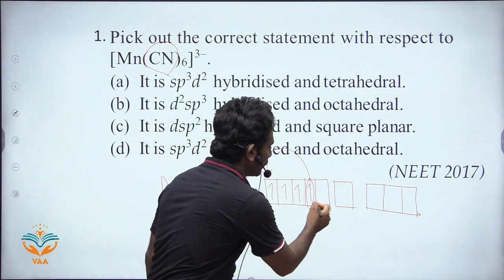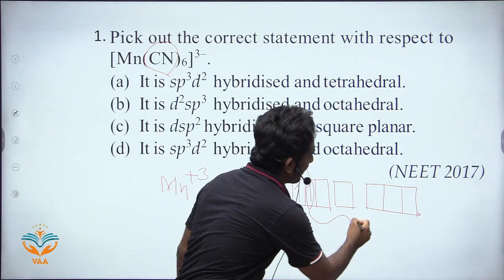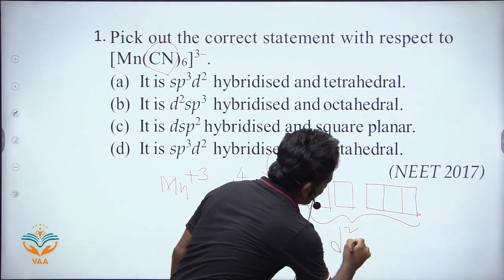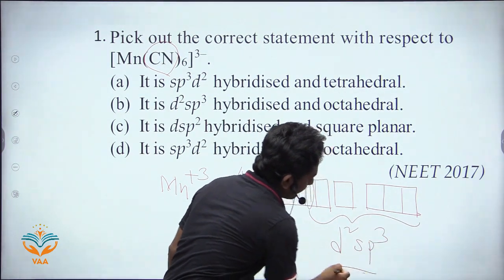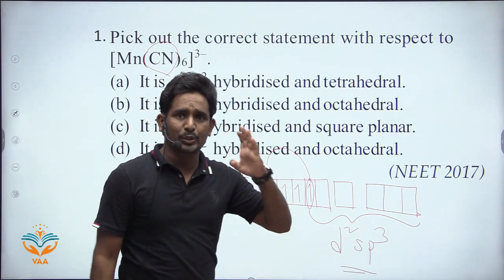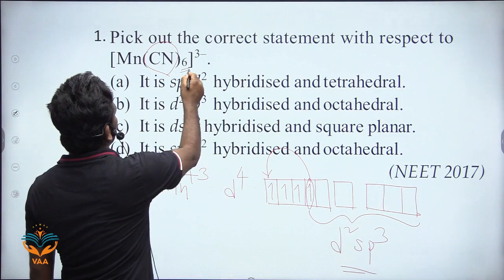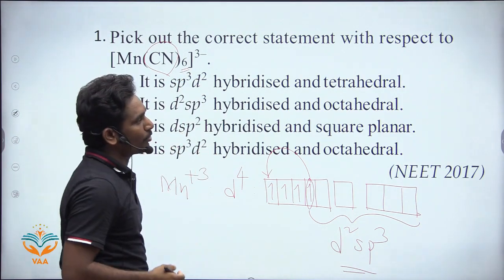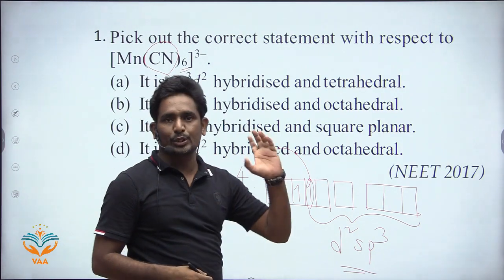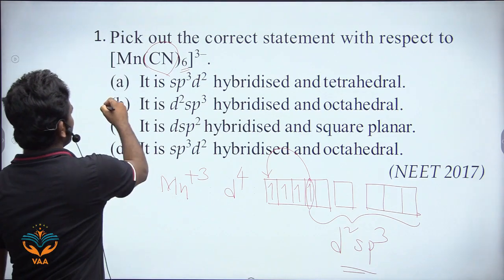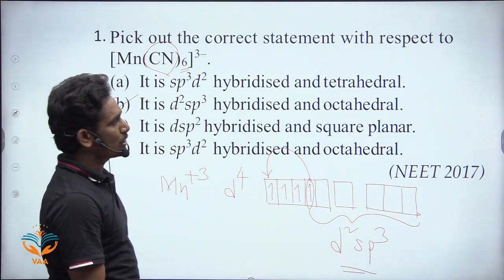So the hybridization is d2sp3, and what is the geometry? The coordination number is 6, so it is an octahedral complex with d2sp3 hybridization. So the answer is B.